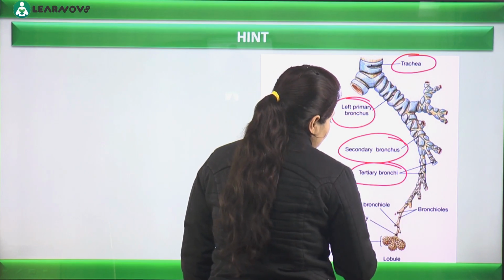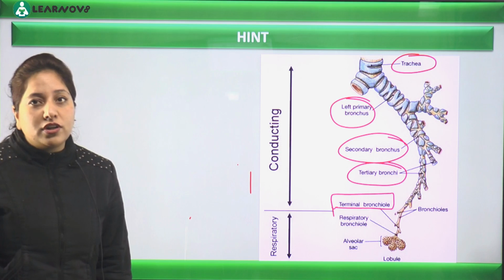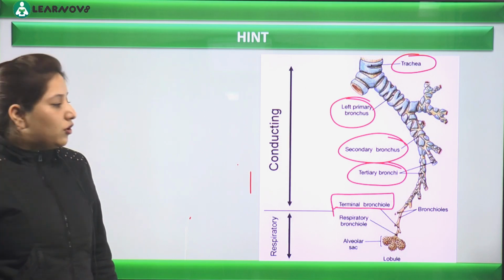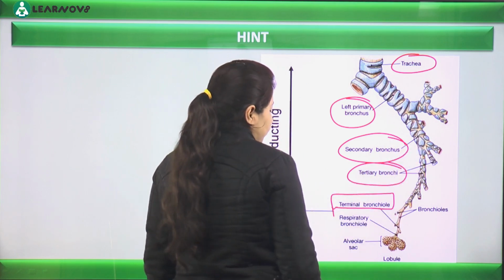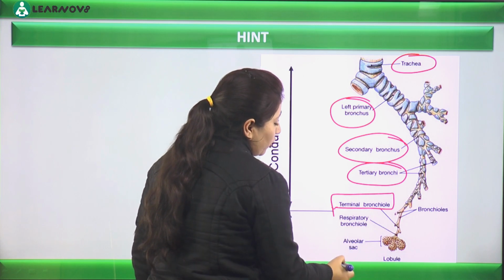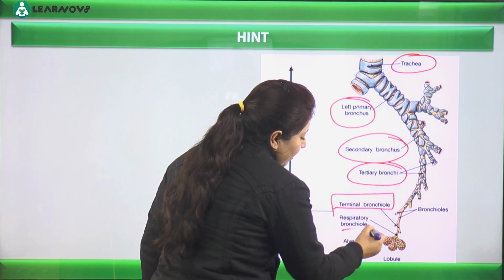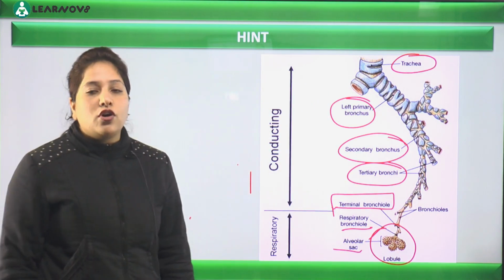There starts a chain of bronchioles, and the first component of bronchiole that we call terminal bronchiole. Then terminal bronchiole is the ending of this conducting zone, then starts the respiratory bronchiole, and finally this respiratory bronchiole leads to the functional unit of the lungs, that we call alveoli.